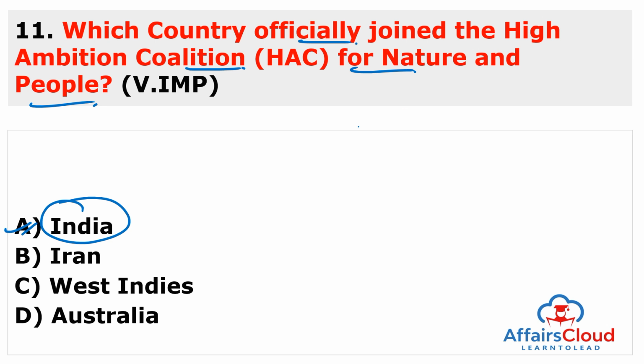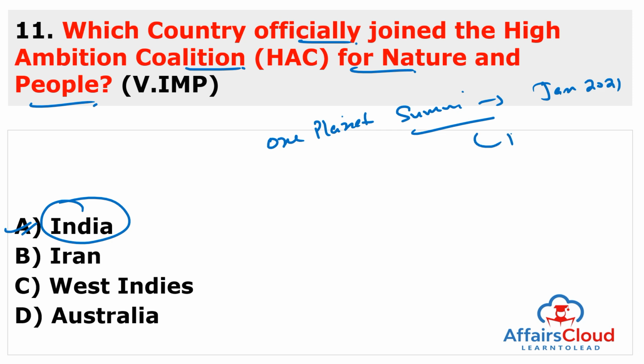And India's decision to join the High Ambition Coalition for Nature and People was initiated at the One Planet Summit, which basically happened in January 2021, and its venue was Paris. So it was initiated during this One Planet Summit, which was hosted by Paris. And India is the first of the BRICS countries, Brazil, Russia, India, China and South Africa, major emerging economies, to join this High Ambition Coalition for Nature and People.